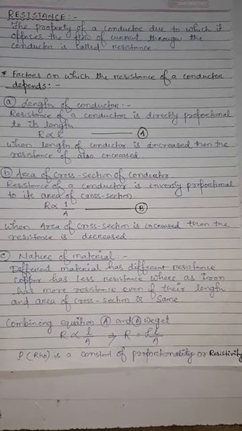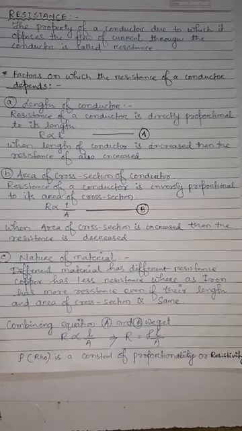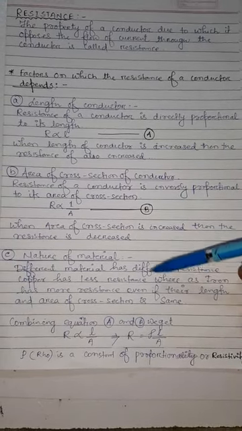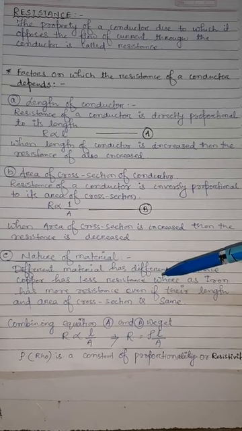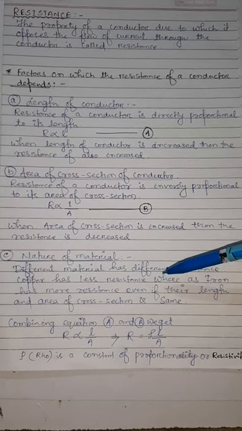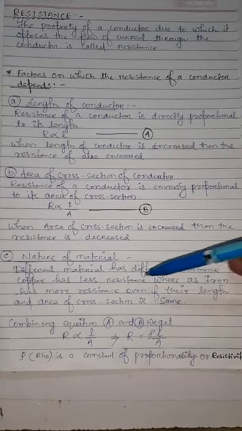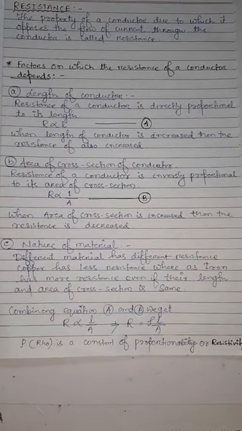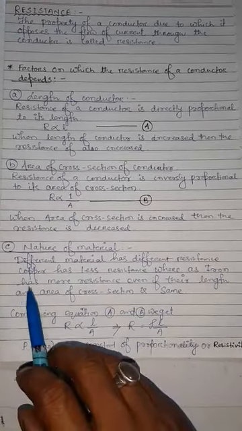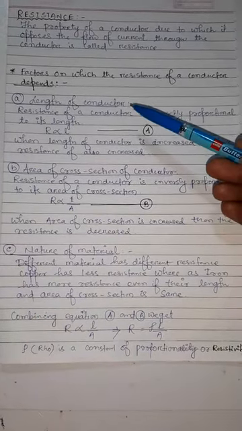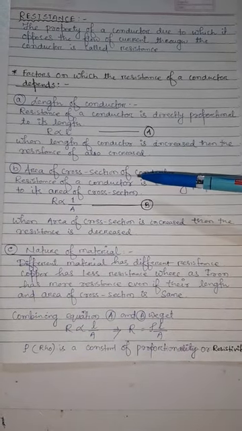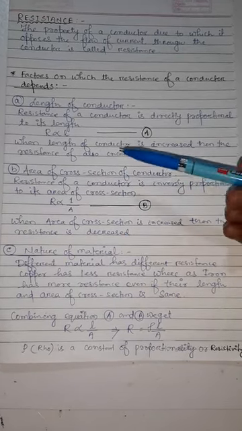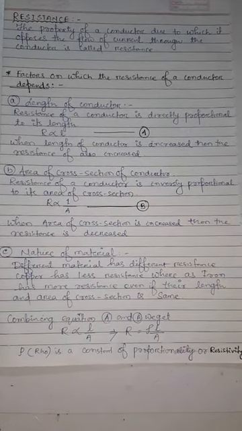In day-to-day life, house wirings are done with copper wiring because its resistance is less and it allows the current to flow easily through it. We do not use iron because iron has more resistance. That's why this is the concept of nature of the material. So these are the three factors on which the resistance of a conductor depends: the length of the conductor, the area of cross section, and the nature of the metal.